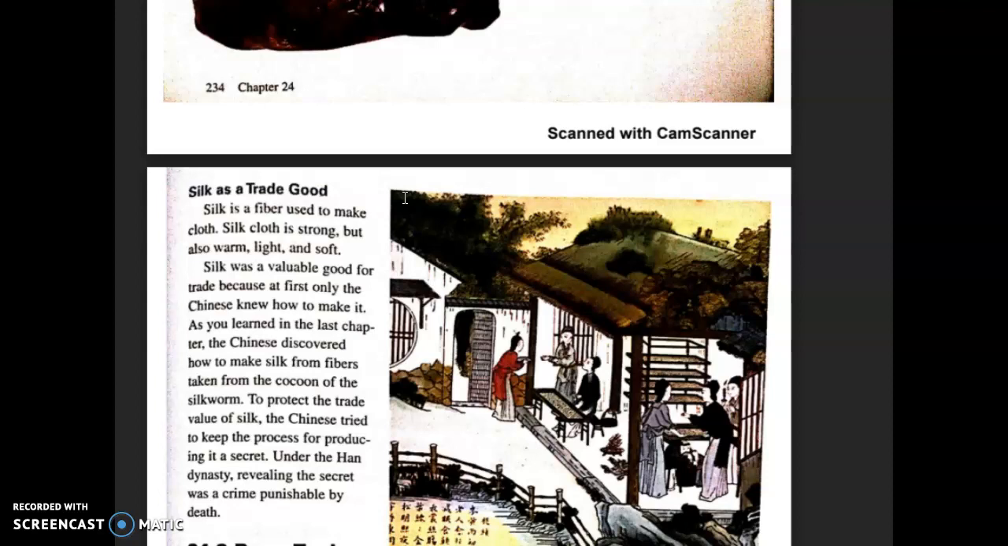As you learned in the last chapter, the Chinese discovered how to make silk from fibers taken from the cocoon of the silkworm. To protect the trade value of silk, the Chinese tried to keep the process for producing it a secret. Under the Han Dynasty, revealing the secret was a crime punishable by death.